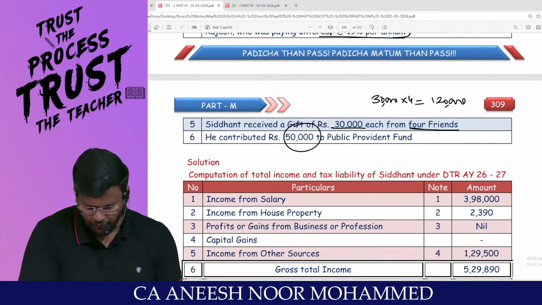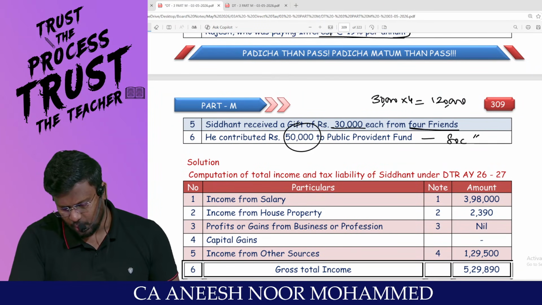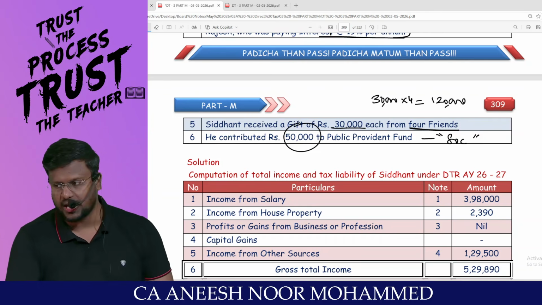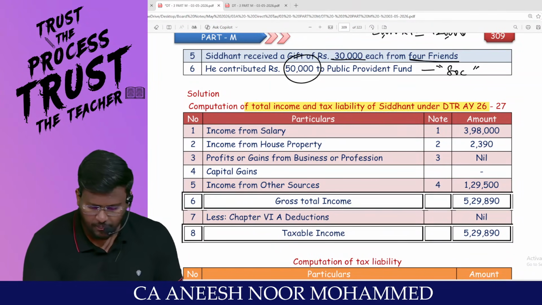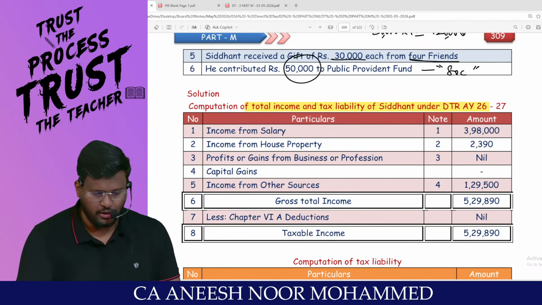He contributed 50,000 to PPF. He is entitled to claim deduction under 80C if he is traveling through the optional tax regime. So I'm going to calculate total income, my dear lovable students. Be with me and enjoy the discussion.